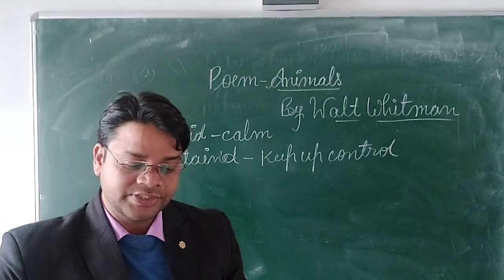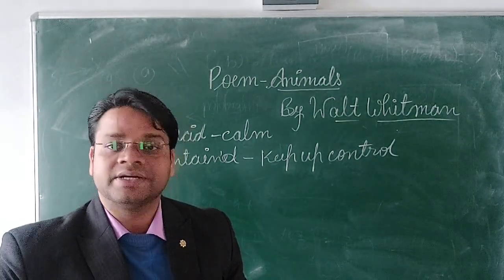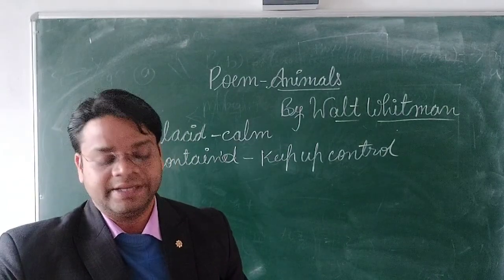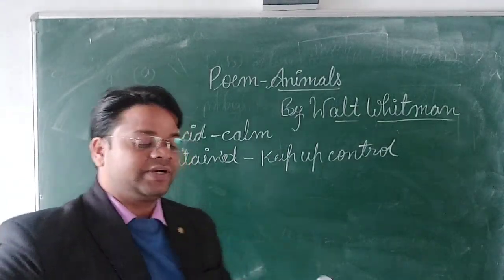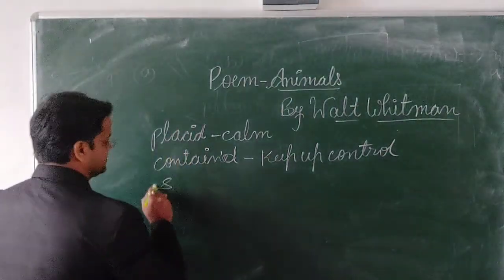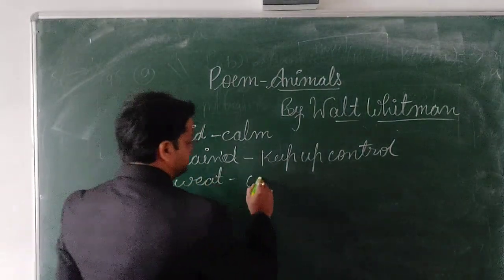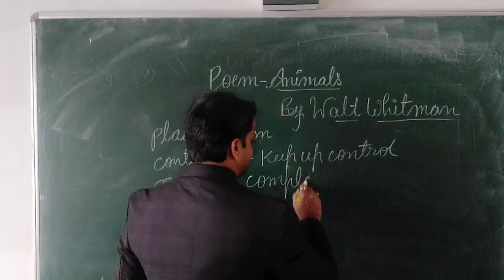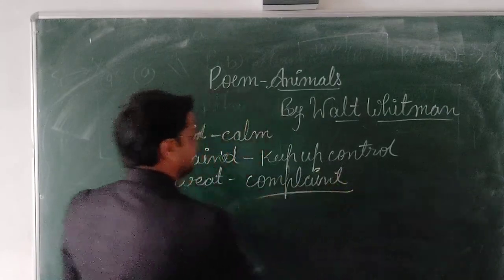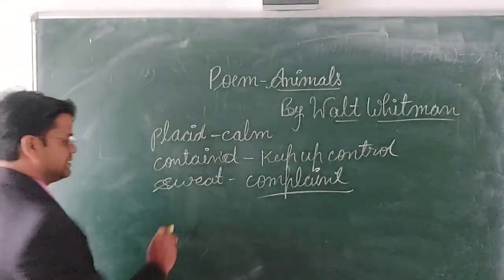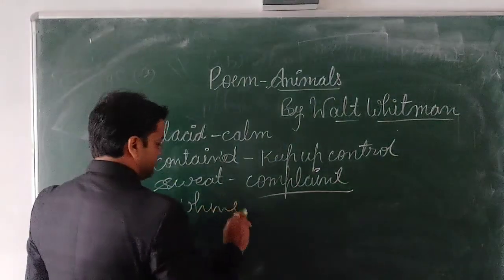They do not sweat and whine about their condition. So in the next line, what is the poet saying here? They do not sweat. Sweat, you know what? Sweat means complaint. Sweat means complaint and whine means pride.